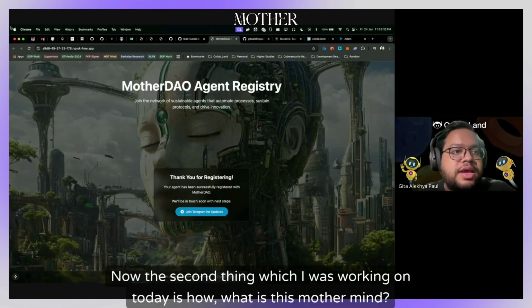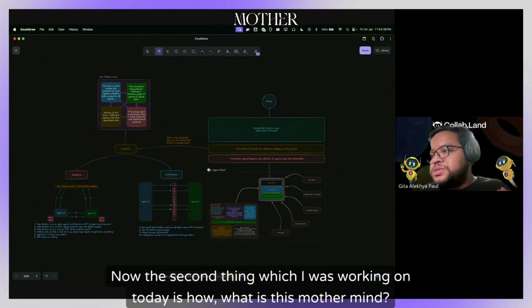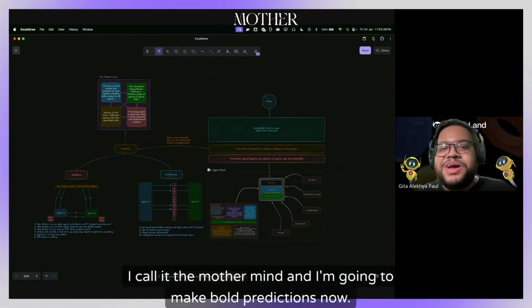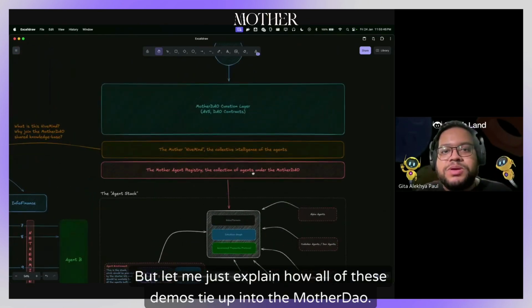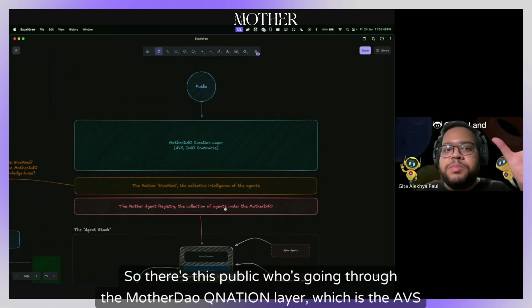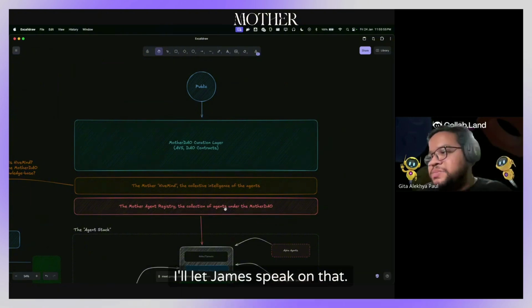Now, the second thing which I was working on today is, what is this mother mind? I call it the mother mind, and I'm going to make bold predictions now. But let me just explain how all of these demos tie up into the mother DAO. So there's this public who's going through the mother DAO curation layer, which is the AVS and the DAO contracts. I'll let James speak on that.